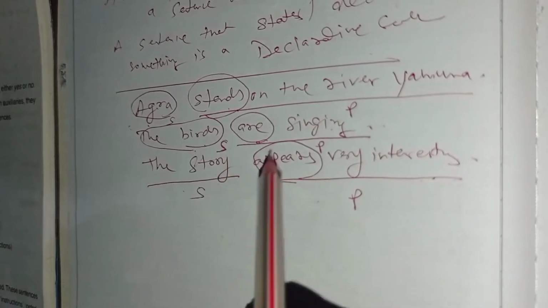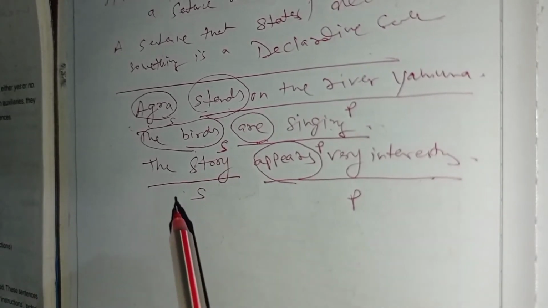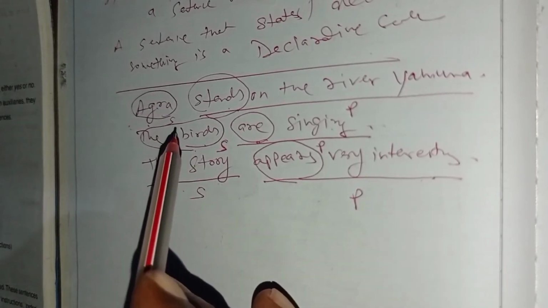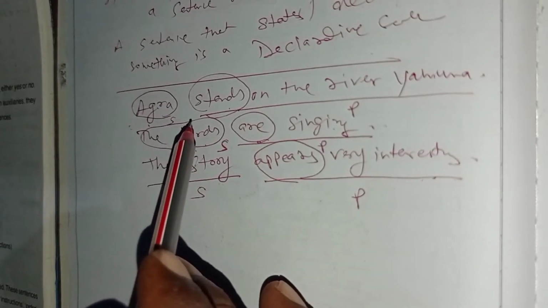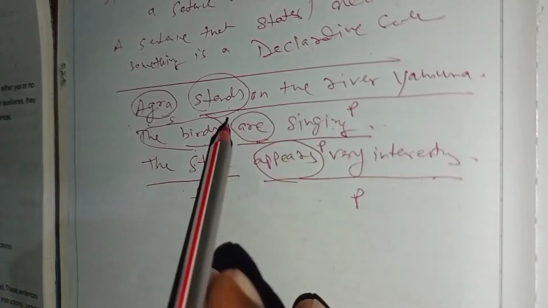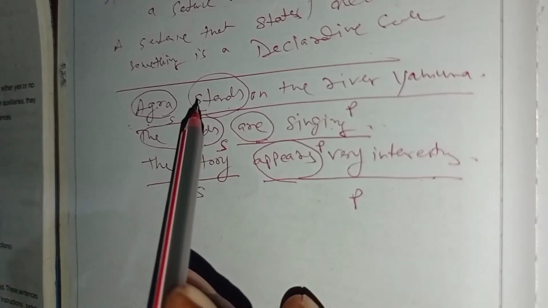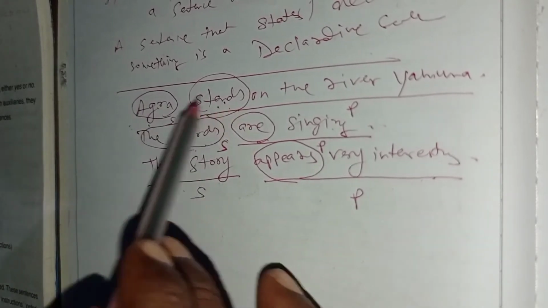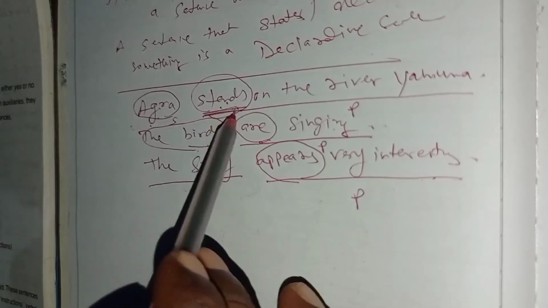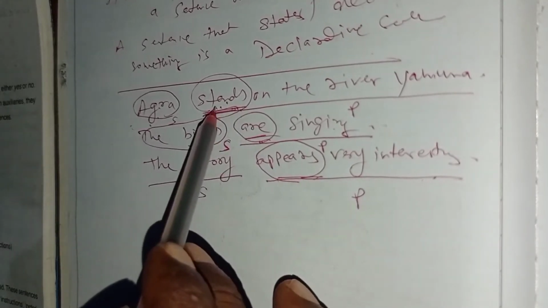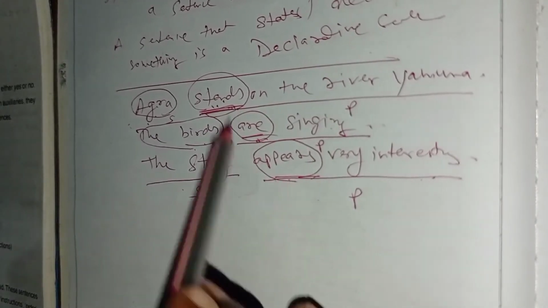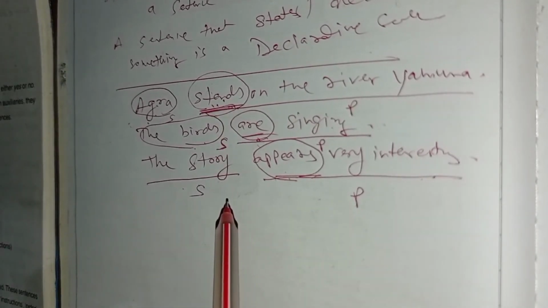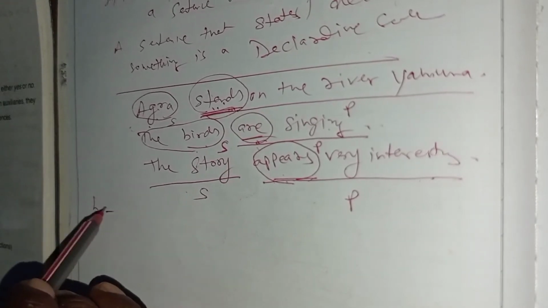Appears. Very simply you should remember how to recognize a finite verb in a sentence. In any declarative sentence, you can easily pick out the finite verb. How? You should remember the first verb or the nearest verb to the subject must be the finite verb. Here stands, are, appears. These three verbs are finite verbs. Okay.